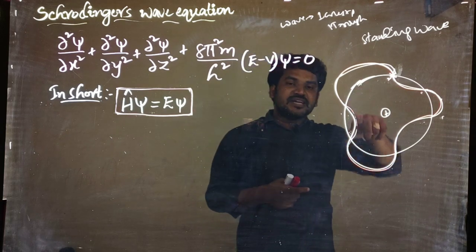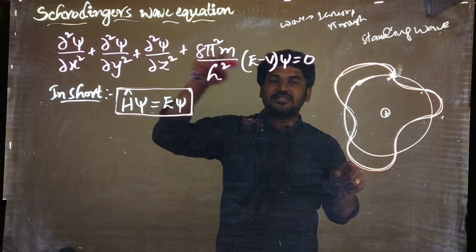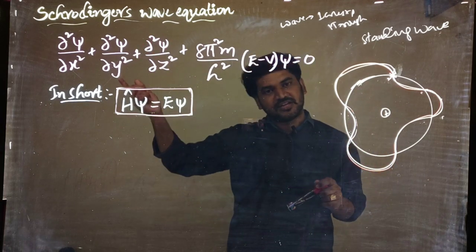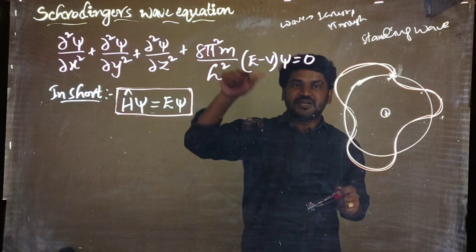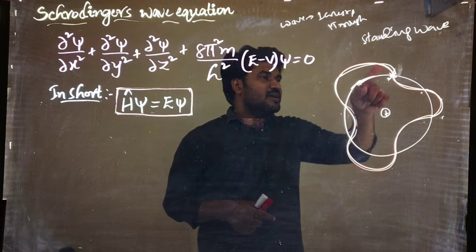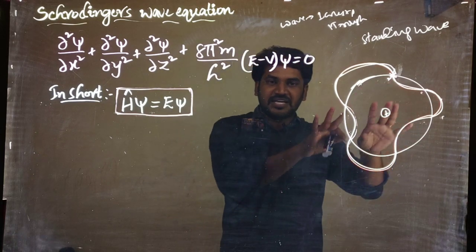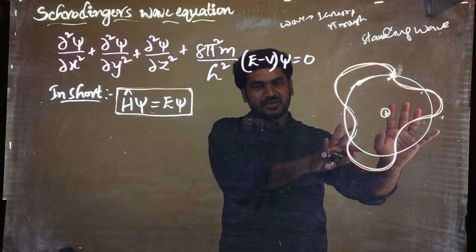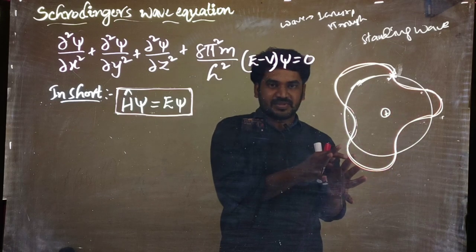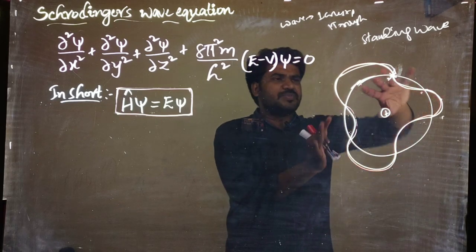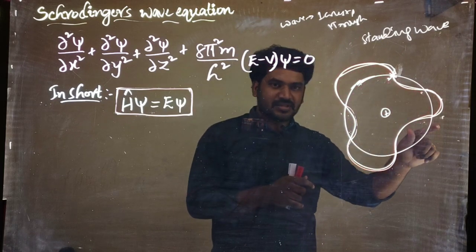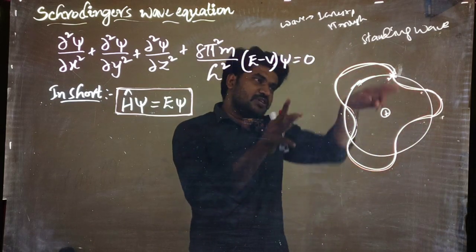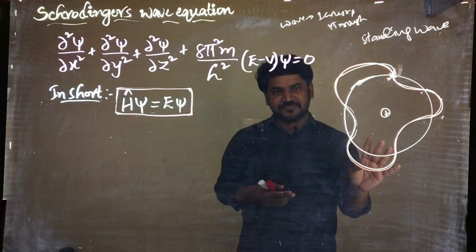So energy is quantized in Schrodinger's wave equation. In no other theory is energy quantized, but here it is. One thing we need to remember: the electron is considered as a standing wave. That means this wave will be like this only; it will not change. The position will change, but the number of waves will be the same.